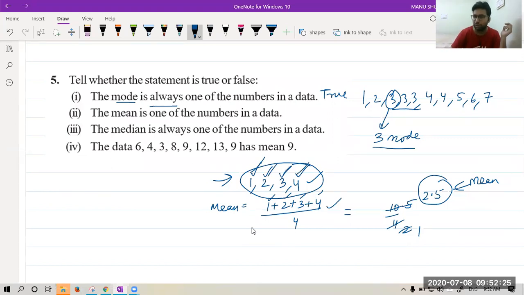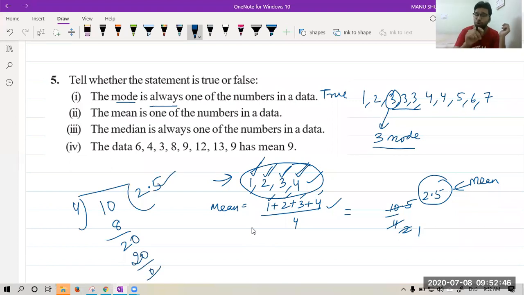So this is the formula. When you add this, 4 plus 3 is 7, plus 2 is 9, plus 1 is 10. So we have 10 upon 4. Let's divide completely. 4 2s are 8, 2 is remainder, point here, 0 will come, 5 4s are 20. Answer is 2.5.